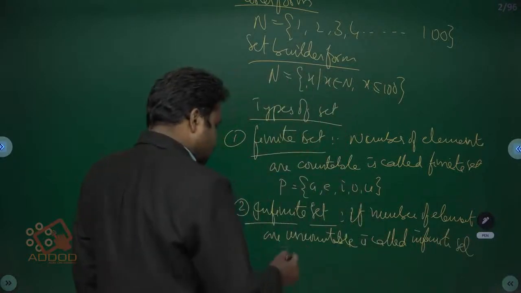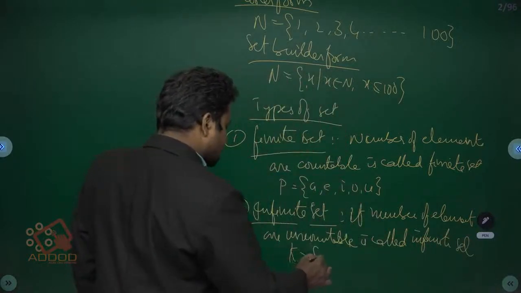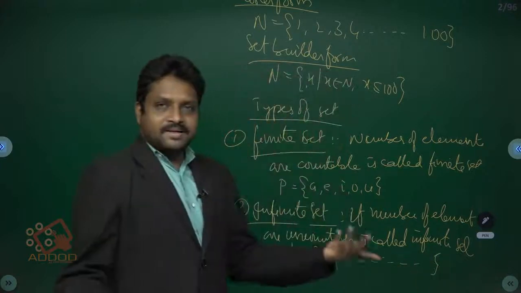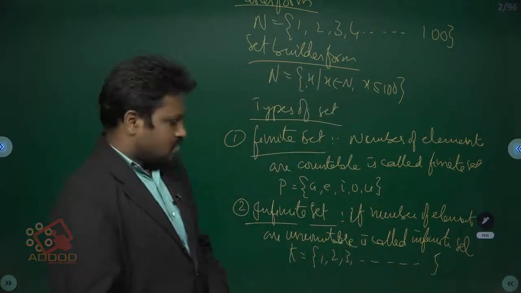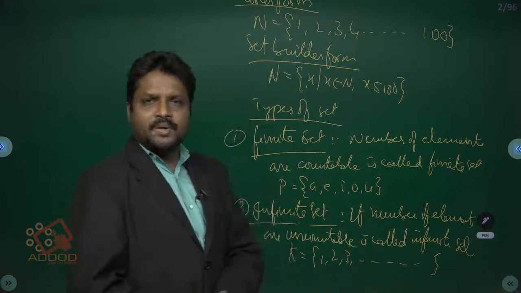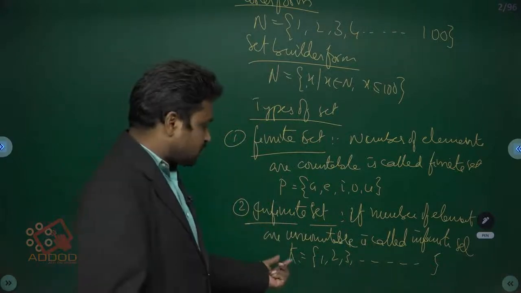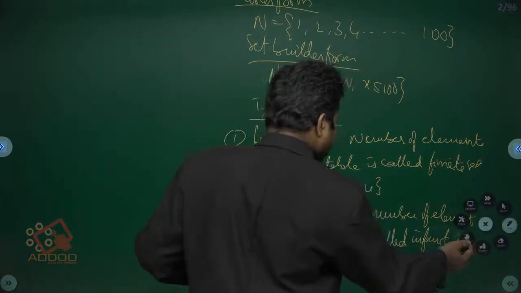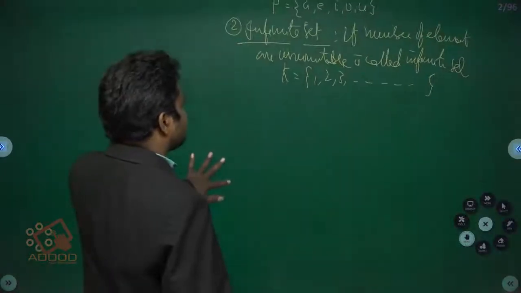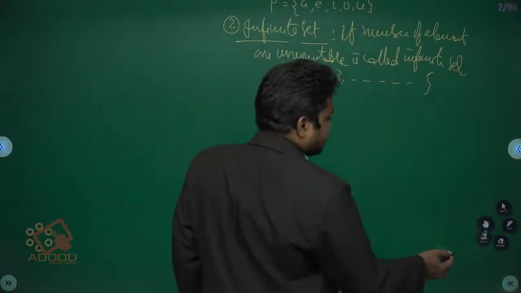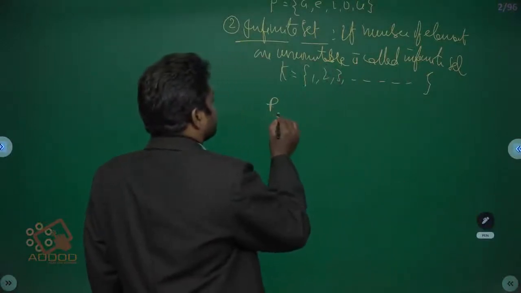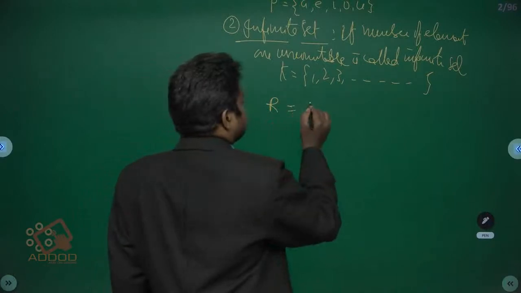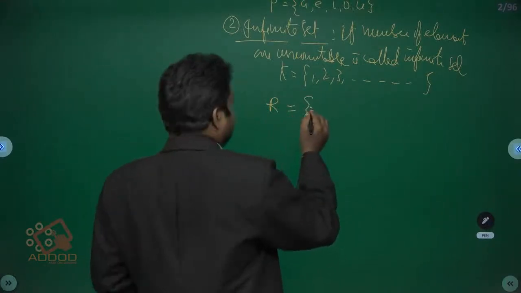Suppose, for example, K is equal to the set of 1, 2, 3, and so on. How many elements are there? So many elements are there. K is equal to the set of 1, 2, 3, and so on, or R is equal to the set of real numbers.